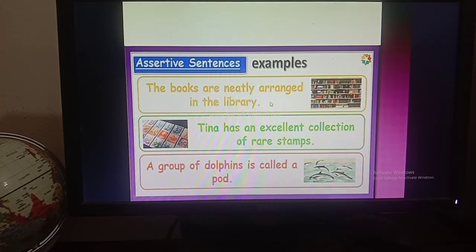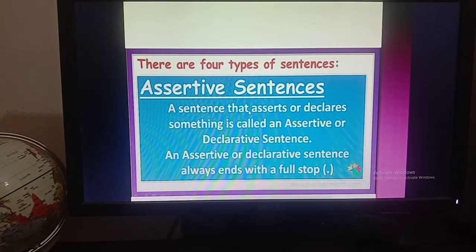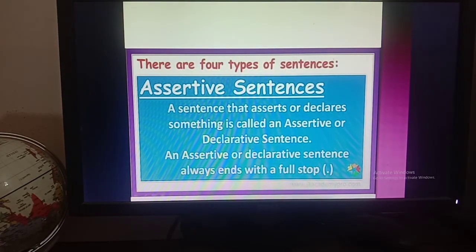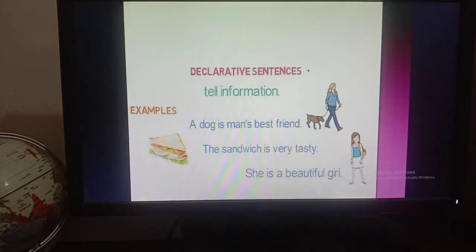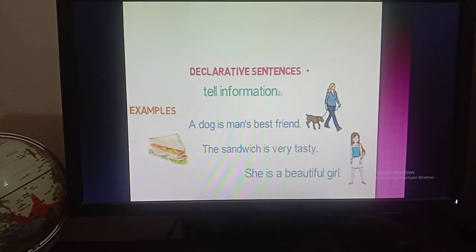Example: The books are neatly arranged in the library. You can see that in this picture the books are arranged neatly in the library. So what is the definition, boys? An assertive sentence asserts or declares something. So there is information given in an assertive sentence. I am going to show you something more. You have to remember in short that a declarative sentence or assertive sentence tells information.